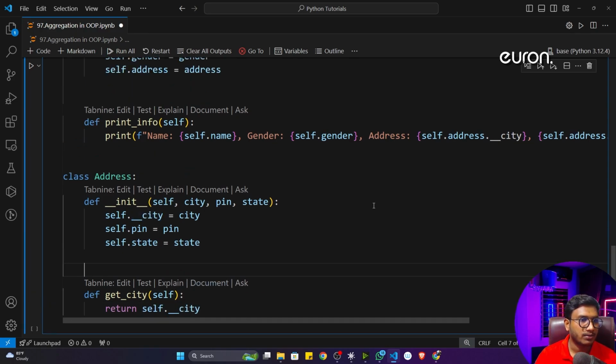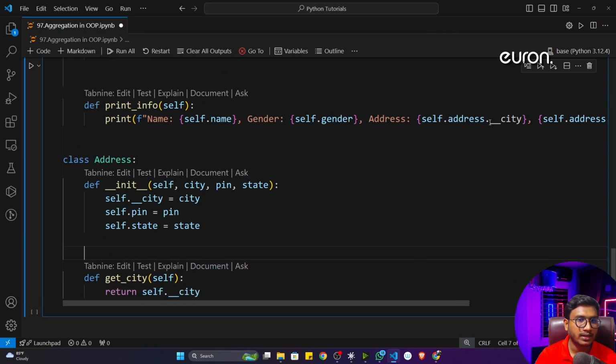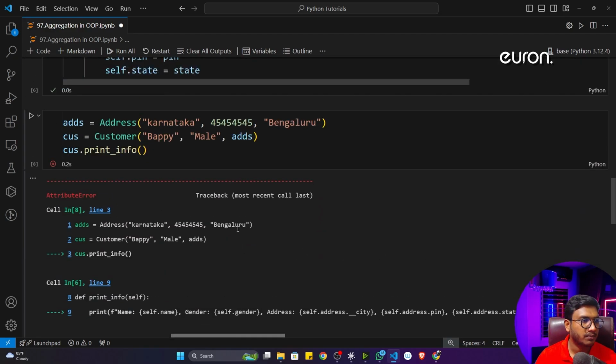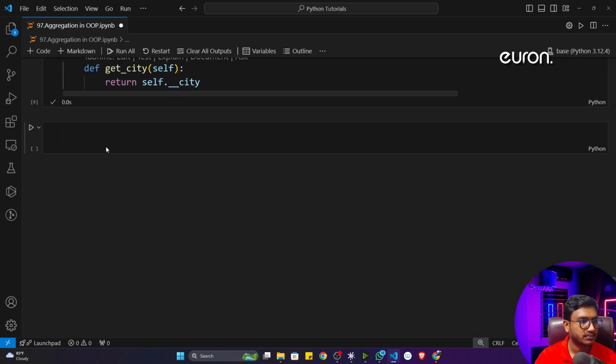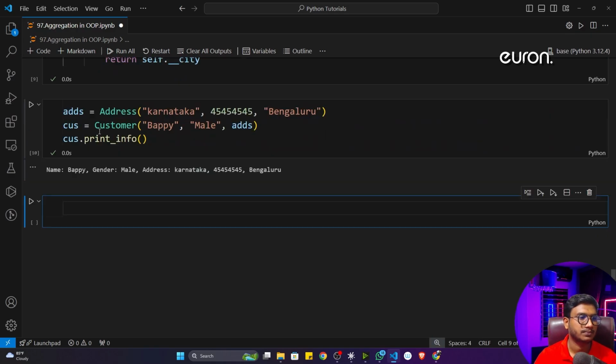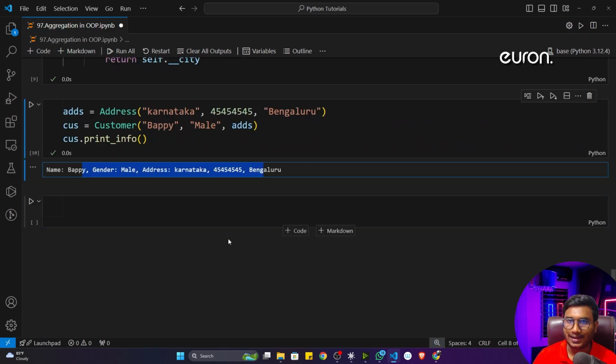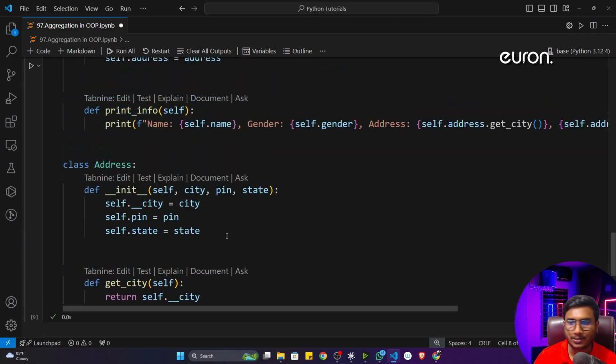Now instead of calling the underscore city, I'll call self.address.get_city. Now if I execute the program and initialize everything again, it is able to access the city. That means with the help of getter I can do it.